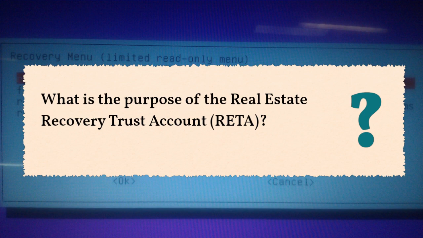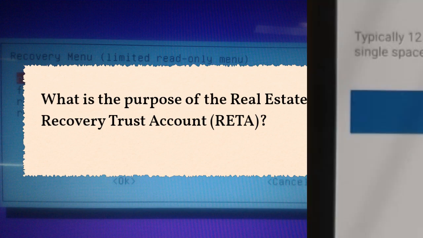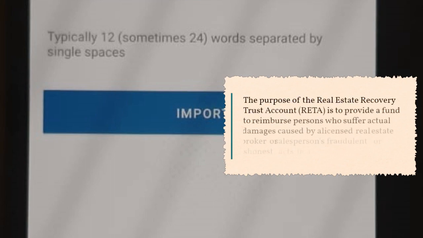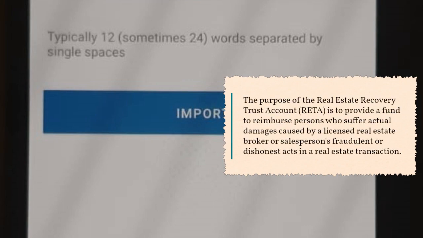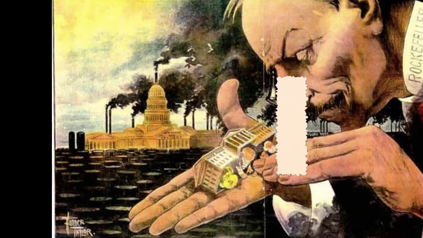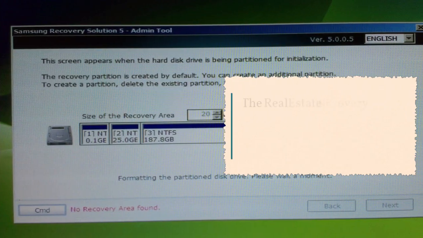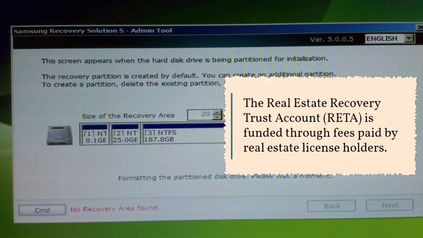What is the purpose of the Real Estate Recovery Trust Account, RETA? The purpose of the Real Estate Recovery Trust Account, RETA, is to provide a fund to reimburse persons who suffer actual damages caused by a licensed real estate broker or salesperson's fraudulent or dishonest acts in a real estate transaction. How is the Real Estate Recovery Trust Account, RETA, funded? The Real Estate Recovery Trust Account, RETA, is funded through fees paid by real estate license holders.